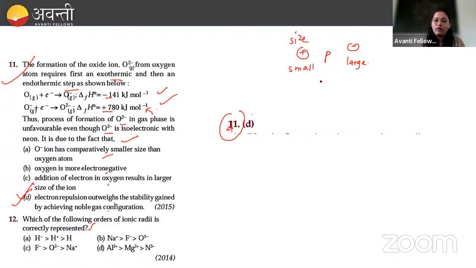Hence, we know what the order will be. You see, here is H, then here will be H plus and here will be H minus, right? So this will be the order. H minus ज्यादा होगा, बाद में H होगा, उसके बाद H plus होगा. So यहाँ पे ये सारे हमारे isoelectronic species हैं. For example, for isoelectronic species, the ionic radius decreases with increase in atomic number. Means what?